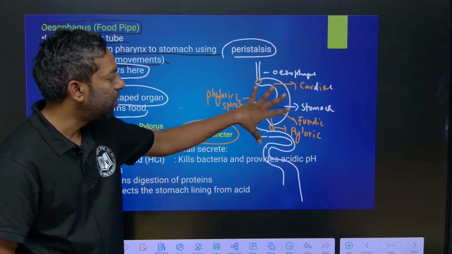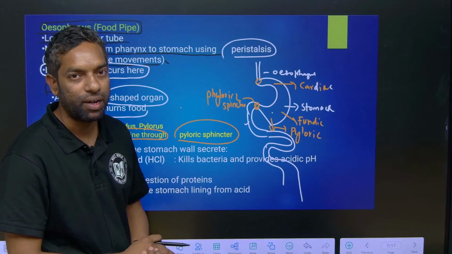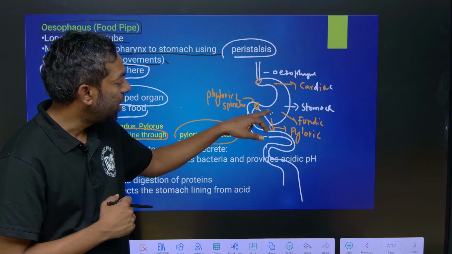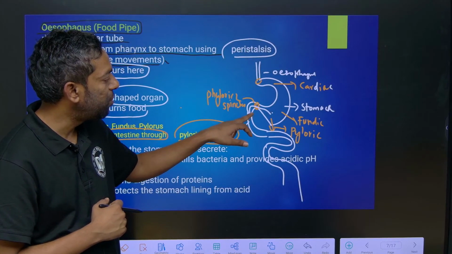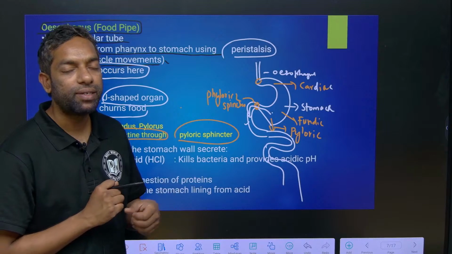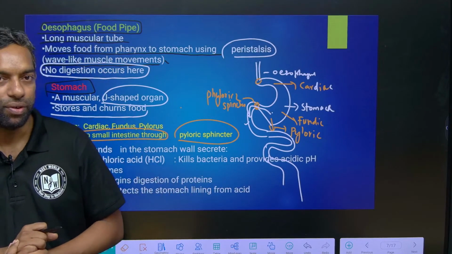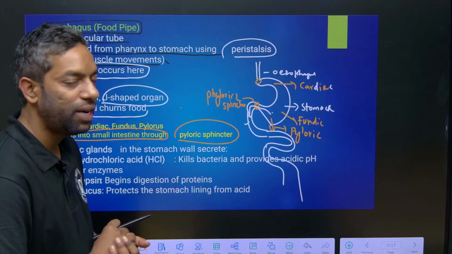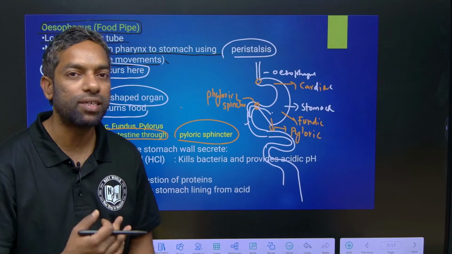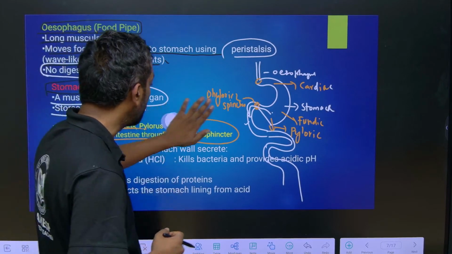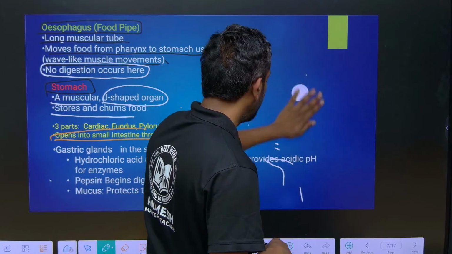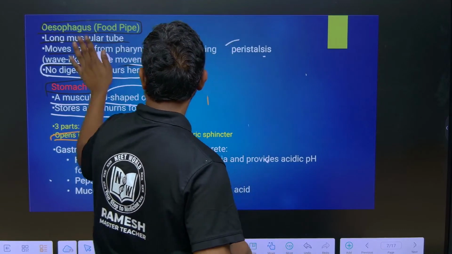After food enters into the stomach, what happens? Food digestion is started. Once the food digestion is started, the digested food, which is simple food, enters into the small intestine. The small intestine is the structure for the absorption of the food. It can absorb the food in the small intestine. The wasted food enters into the large intestine. We will discuss that in the digestion of the food. First, we are going to see the structures of the parts of the alimentary canal.